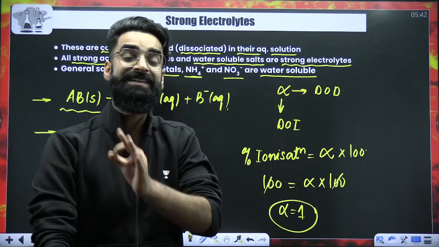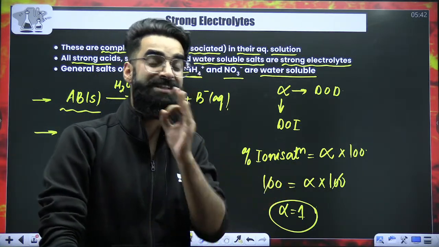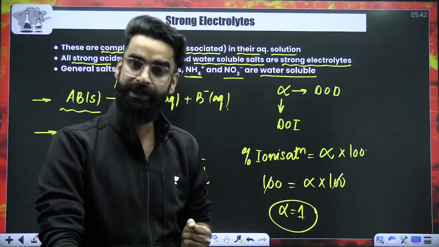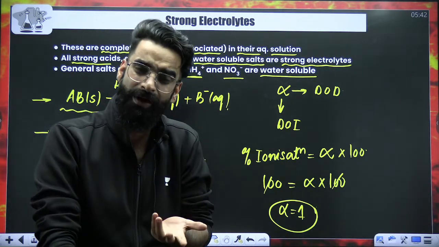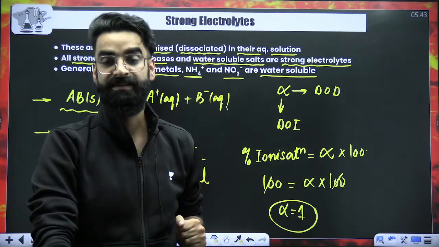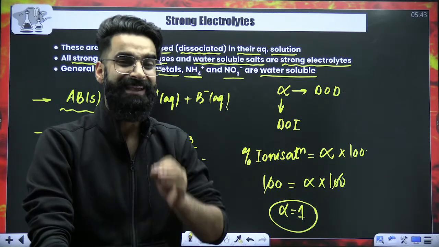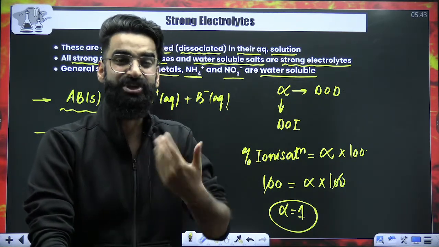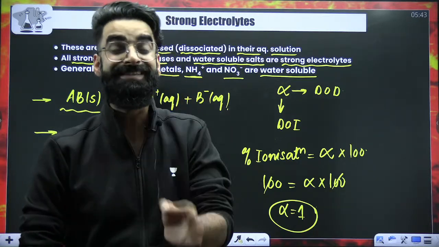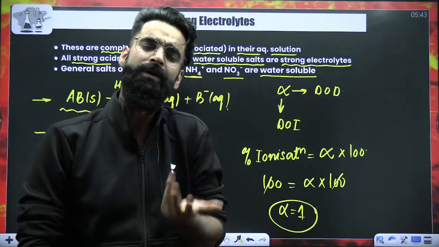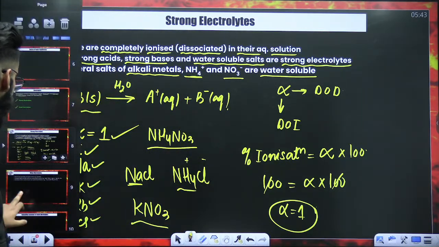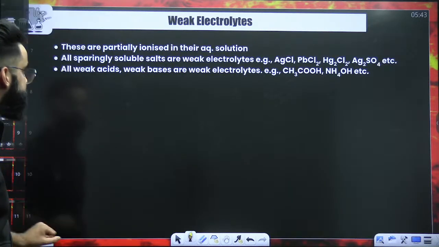So these are some basic things which I would want all of you to remember. Any such substance which gets 100% ionized, which gets 100% dissociated on dissolving in water, that's something which I'll be calling a strong electrolyte. All the strong acids, all the strong bases, all the water-soluble salts are the examples of the strong electrolytes, right? General salts of alkali metals, general salts of NH4 positive, general salts of NO3 negative are all examples of water-soluble salts, and you know, water-soluble salts are examples of the strong electrolytes. So I hope you guys are going to remember this from now onwards.